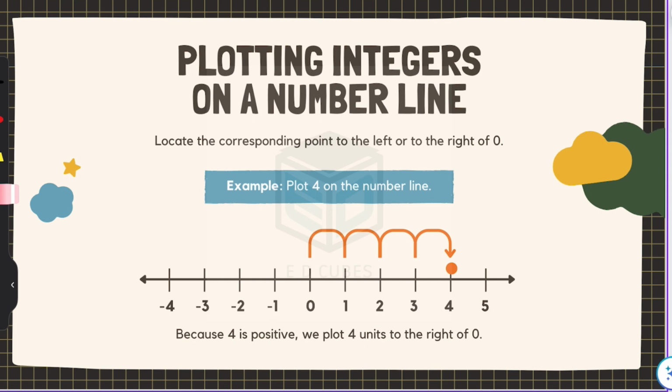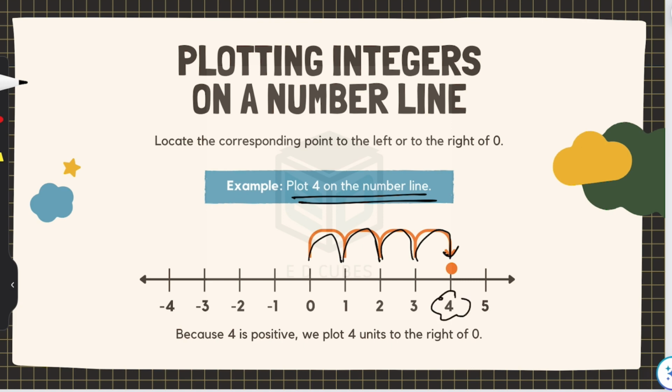If it is clear, then let us try to represent some of the numbers on the number line. Now, let's say we have to plot 4 on the number line. So 4 is 4 numbers greater than 0. So we'll move to the first place, occupied by 1. Second place occupied by 2. Third place occupied by 3. Fourth place is occupied by 4. So this 4 will be, first of all, lying on the right hand side of 0, and 4 steps away from 0, right?